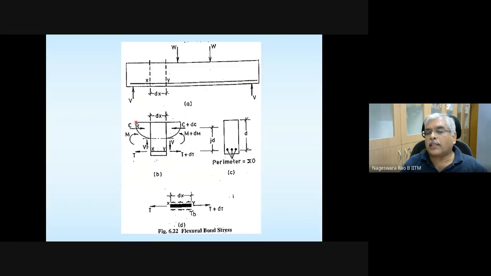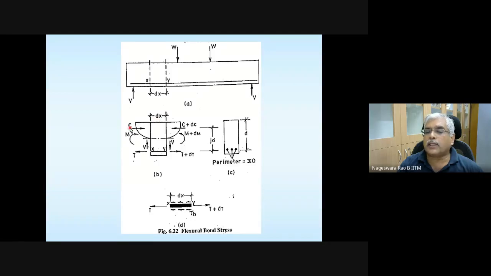Above the neutral axis, whatever portion is there, that is going to be in compression. And you know the stress distribution for limit state, it's going to be a combination of parabolic shape as well as a rectangle shape. That is what is shown here. And C is your resultant compressive force. Please note that these two sections are separated by a distance dx.